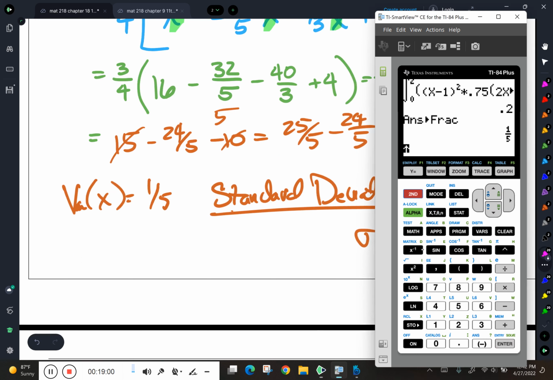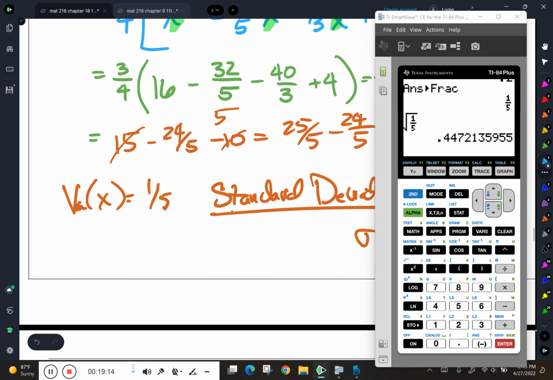Now, if I take the square root of that 1/5, it's not going to give me root 5 over 5. It's going to give me the decimal equivalent. So what that's saying is that the standard deviation, which is equal to root 5 divided by 5, is approximately 0.447, rounded wherever they would tell me to round it. So I'm just looking at the standard deviation of this distribution.